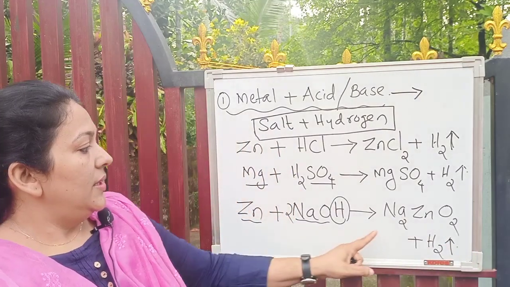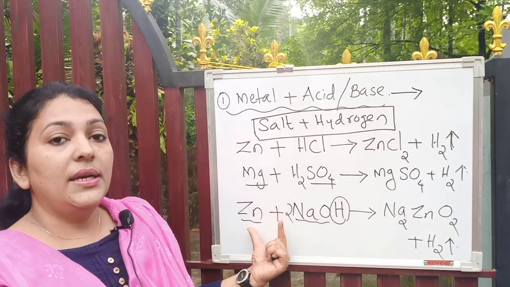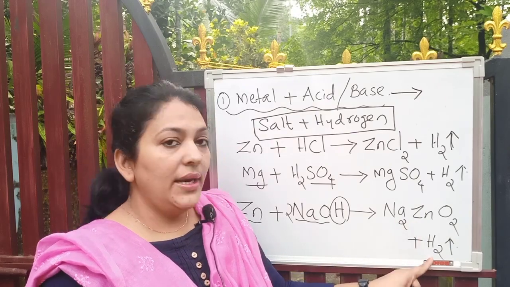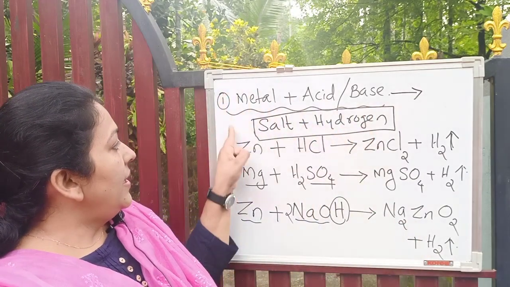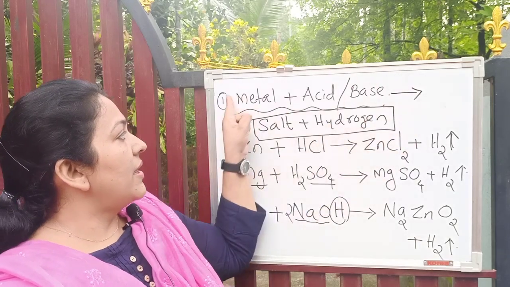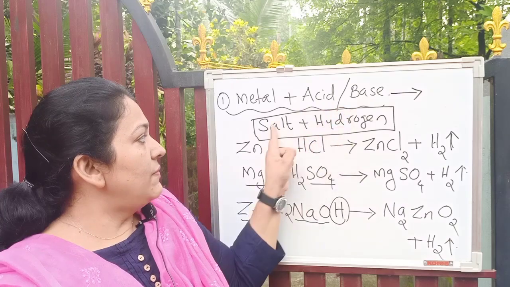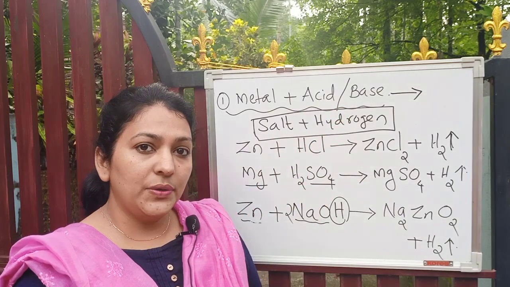See, here also, when a metal reacts with a base, we get salt and hydrogen gas. So generally, we can write this chemical reaction as metal plus acid or a base will give you salt and hydrogen. Is that clear to you?